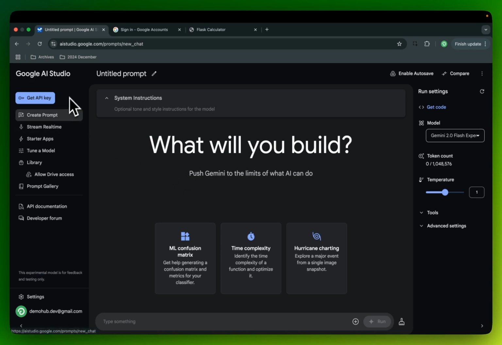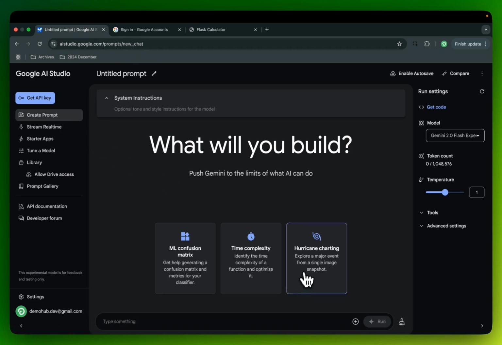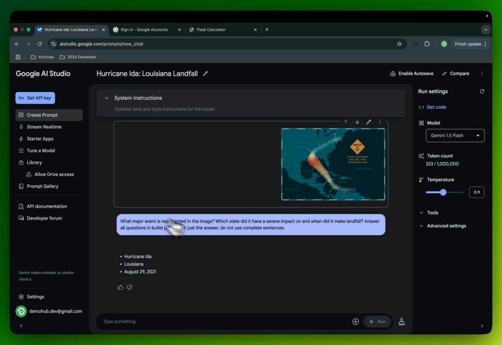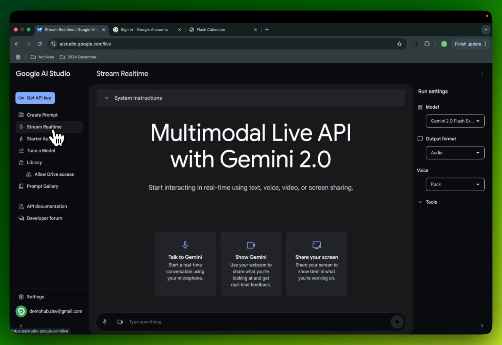This is part of Google AI Studio. To access that, you go to aistudio.google.com. If you come in here, there are the ability to create prompts or your traditional prompts. You can select a prompt about the topic. It will give you results on that topic. Now, what is interesting for us to highlight is the next piece, which is on the stream real time.